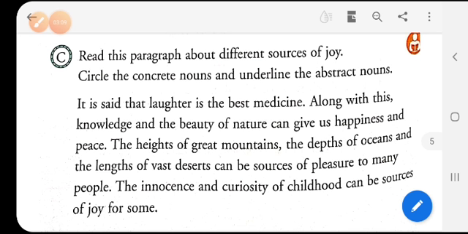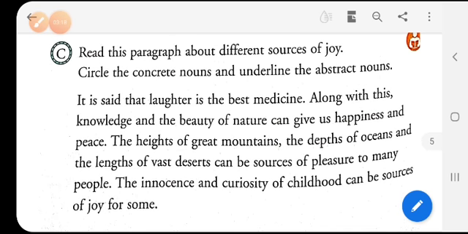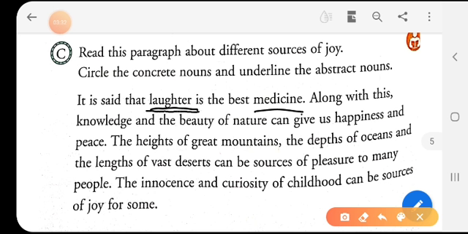It is said that laughter is the best medicine. Can you identify the nouns? Yes, the nouns are laughter and medicine. Laughter cannot be seen or experienced through our senses, but it can be felt. So, it is to be underlined because it is an abstract noun.